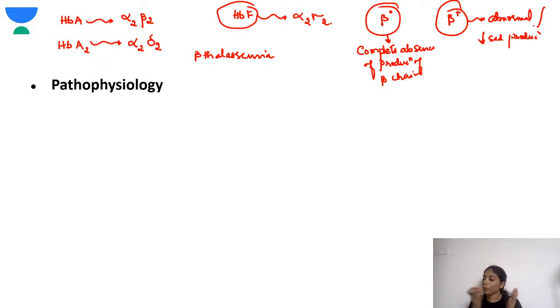Normally the transition from the fetal hemoglobin to the adult hemoglobin takes around 6 months to 1 year. In thalassemia, that transition from the fetal hemoglobin to the adult hemoglobin is delayed. So in beta 0, there is complete absence of production of beta chain, and as a result this becomes a more severe beta thalassemia.